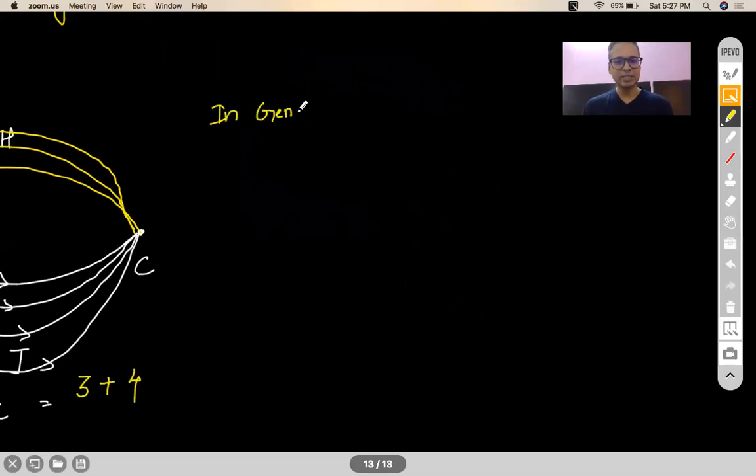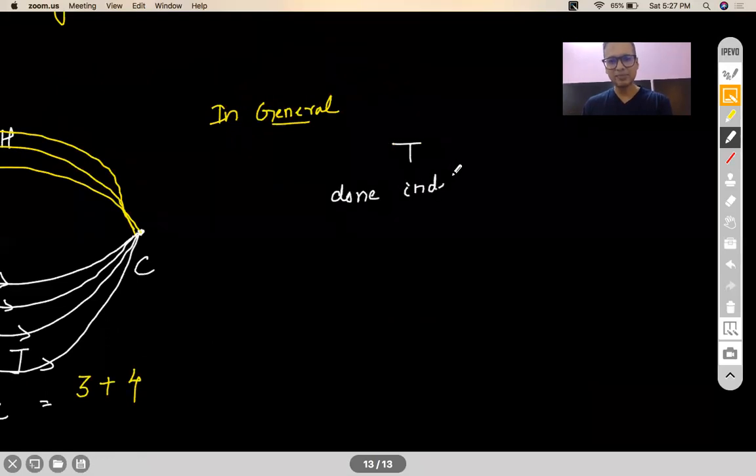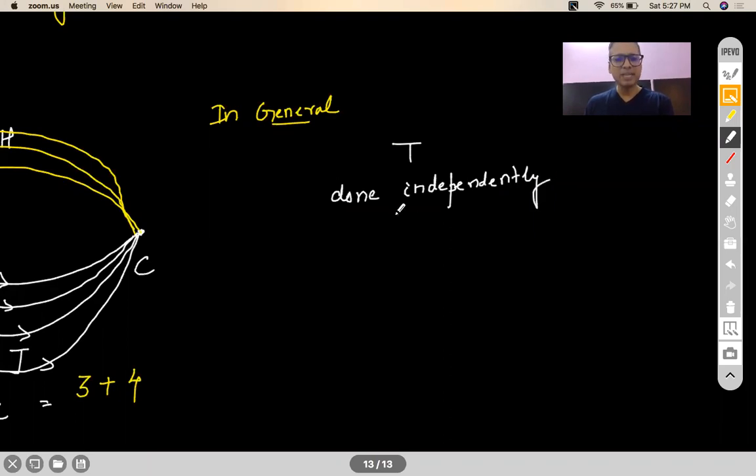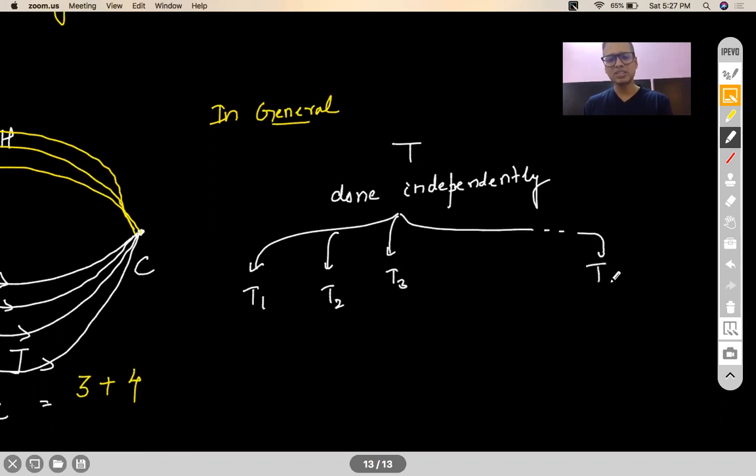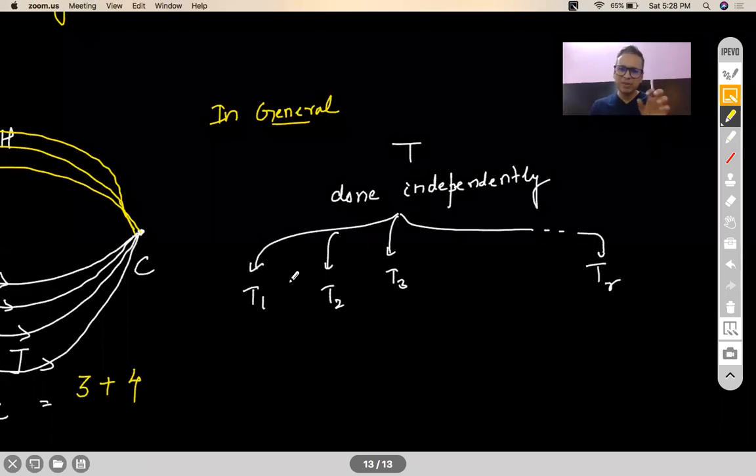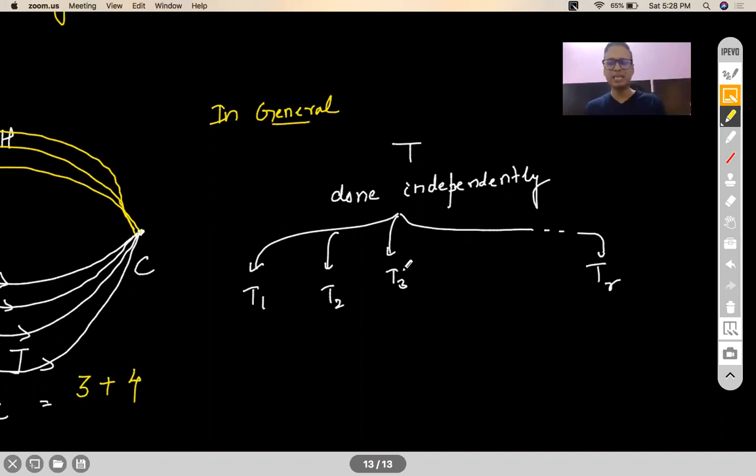In general, if there is a task T which can be done independently by performing any one of these subtasks, let's say T1, T2, T3, etc., let's say I go till R. So if you perform any one of these subtasks, your task is said to be completed independently.